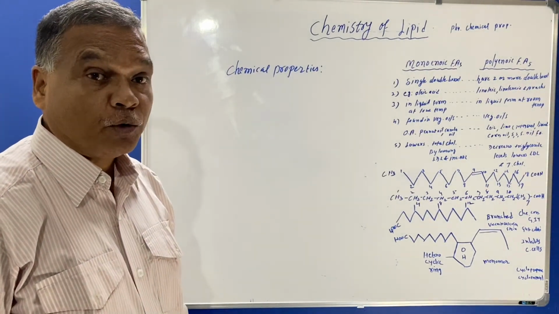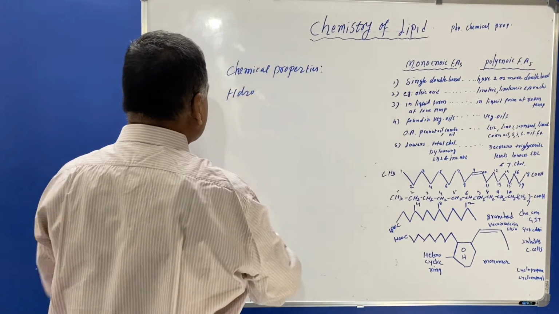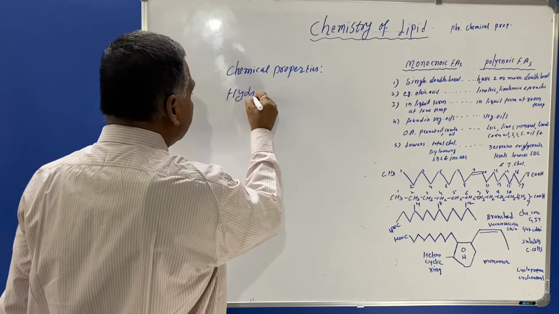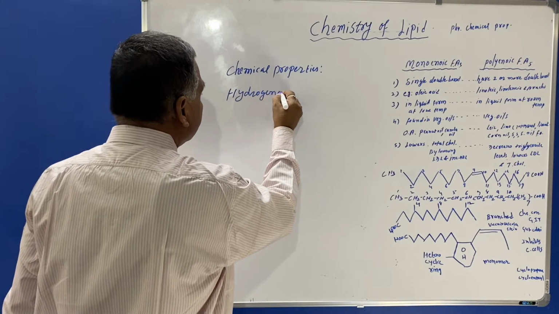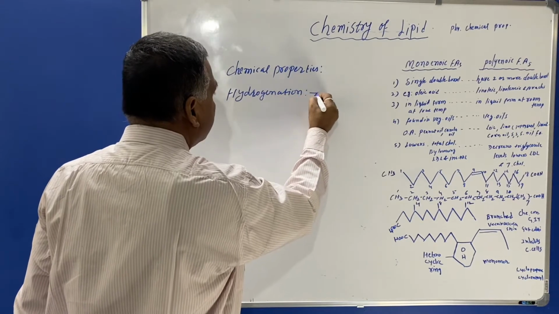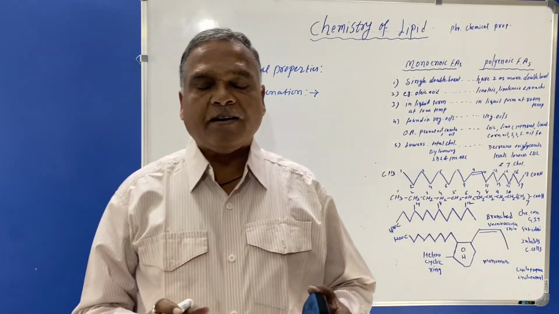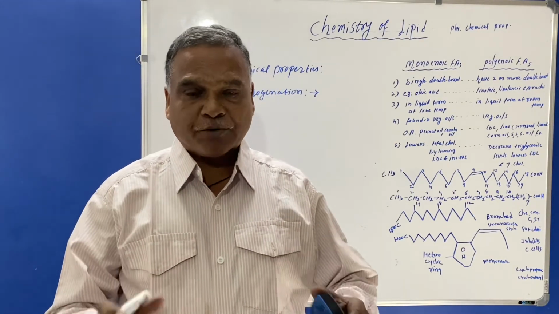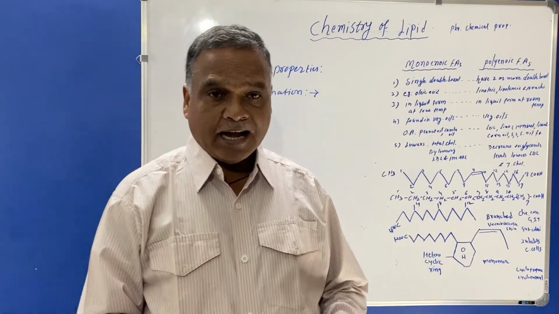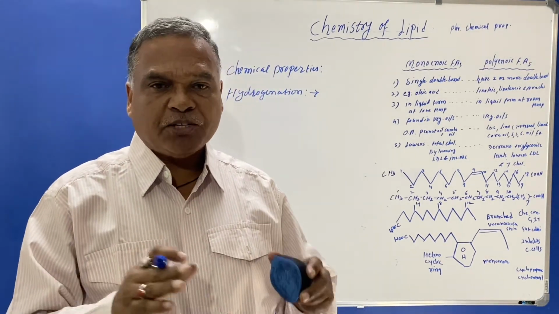What is hydrogenation? Here, the formation of saturated fatty acid takes place from unsaturated fatty acid through the double bonds present in the unsaturated fatty acid.